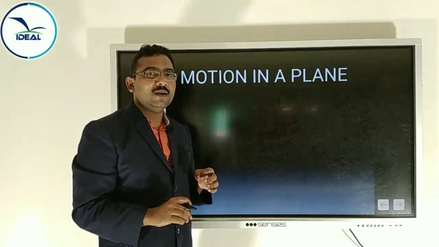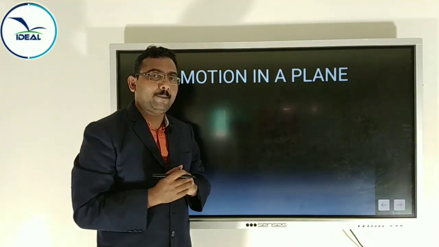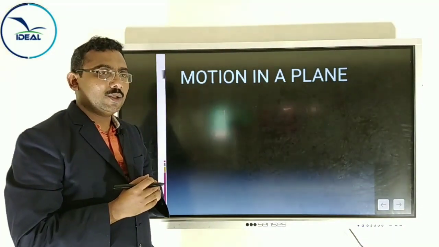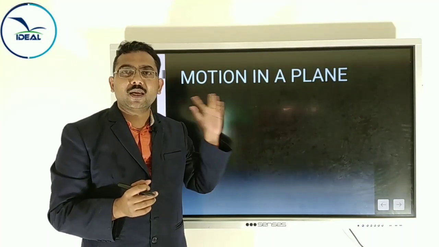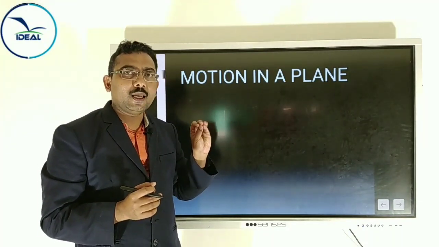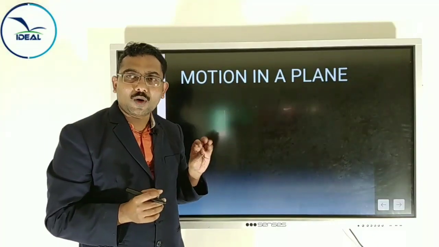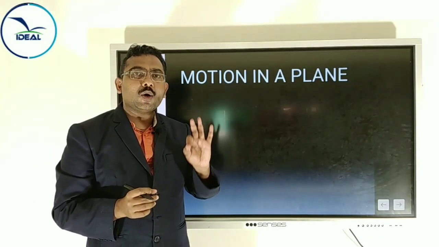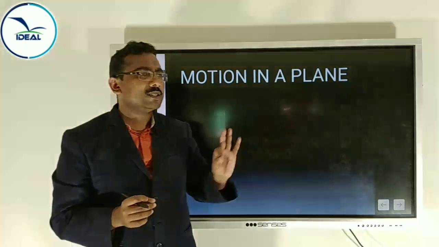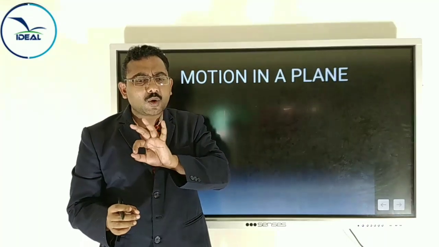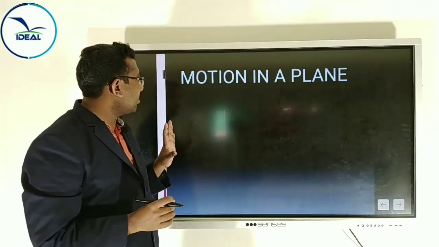Today we will discuss the fourth chapter from the NCERT, motion in a plane. You know, one-dimensional motion, two-dimensional motion, three-dimensional motion. You already got the idea from straight line. Okay, what is one dimension? Only one coordinate will change, the x coordinate will change. The type of motion is a straight line, because only the x coordinate changes, it moves in a straight line. It is a one-dimensional motion.